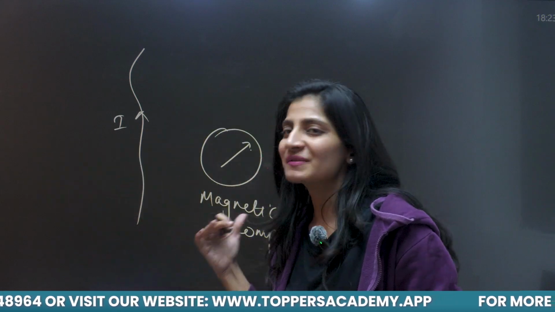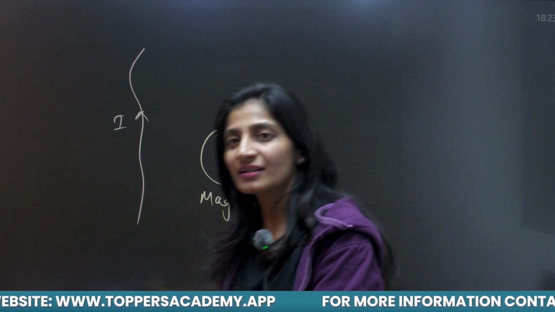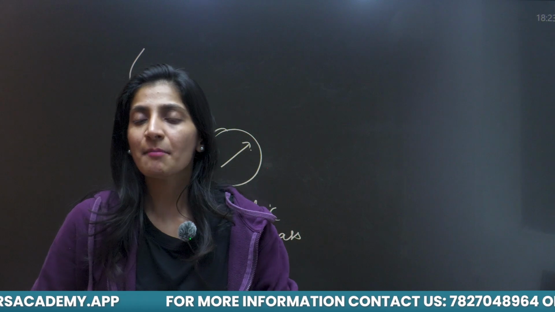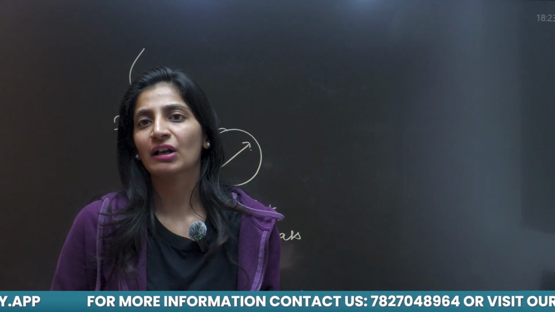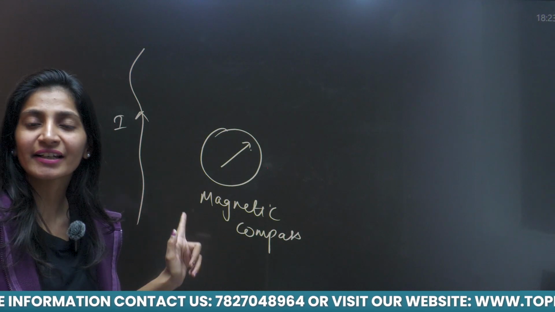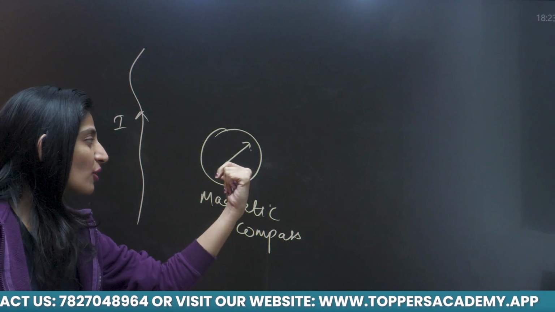So this confirms that there is some magnetic field around this. So this result, Oersted's experiment, demonstrates that not only a magnet can produce magnetic field around it, but a wire having electric current can also produce some magnetic field around it, because this needle was deflected.